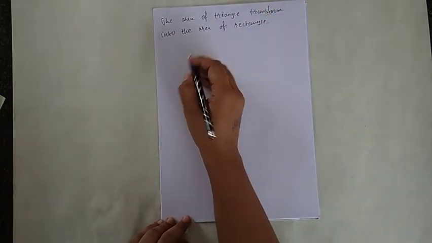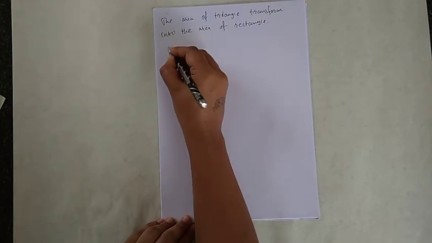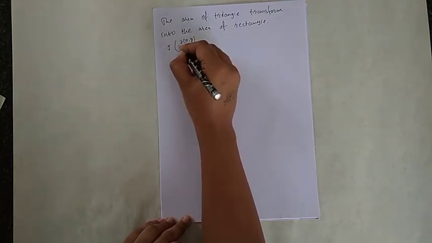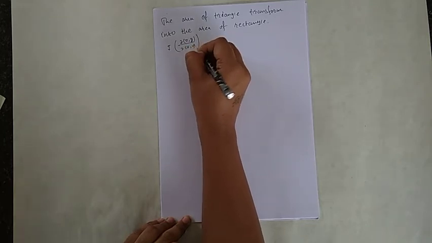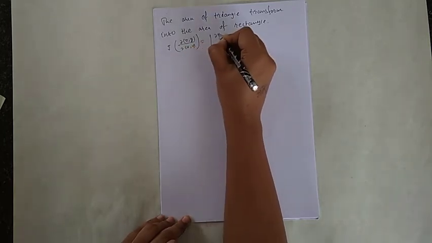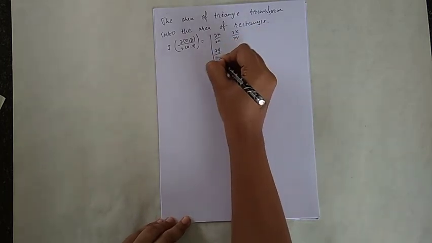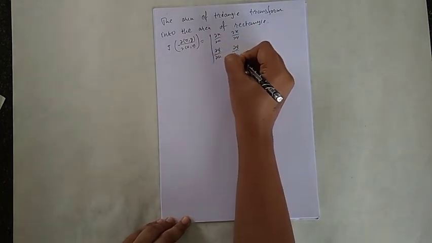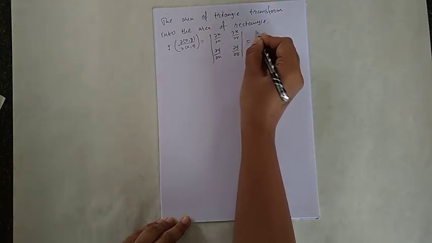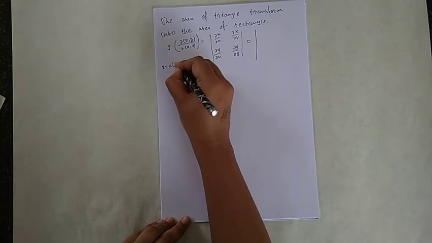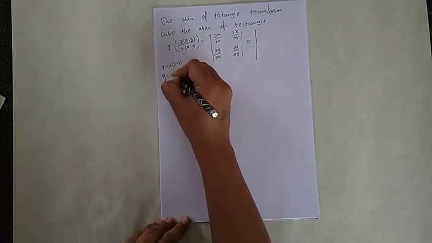So now we are going to find the Jacobian. The Jacobian J of the variables xy with respect to u and v will give the determinant of del x by del u, del x by del v, del y by del u and del y by del v. My x is u into (1 minus v) and y is u into v.